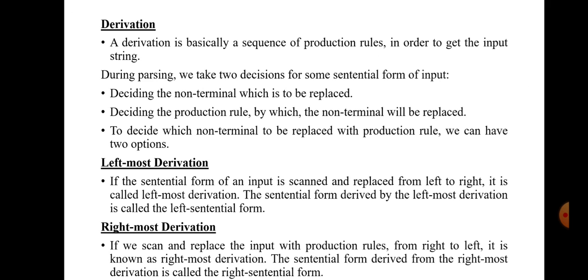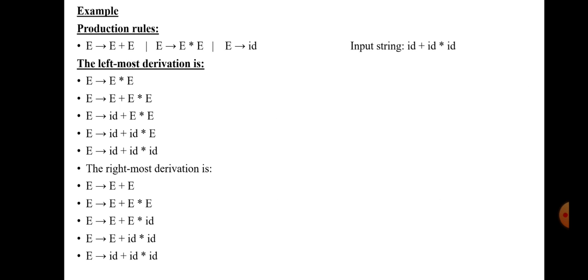So the next one is derivation. Usually derivation is a sequence of production rules which is used to derive a particular string. There are 2 types in derivation: one is leftmost derivation and the second one is rightmost derivation. In leftmost derivation, the string is obtained by expanding the leftmost symbol of the production of the particular grammar. In rightmost derivation, the input string can be obtained by expanding the rightmost symbol of the production of the particular grammar. Consider this example.